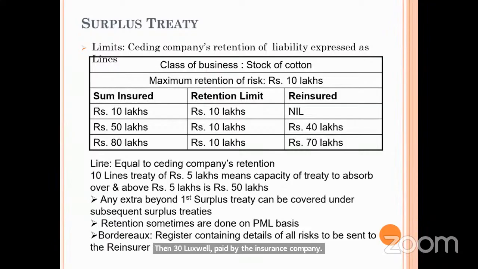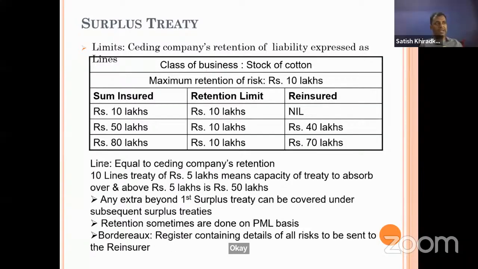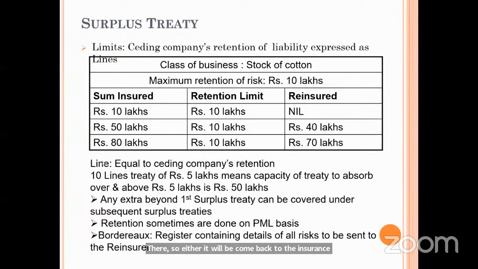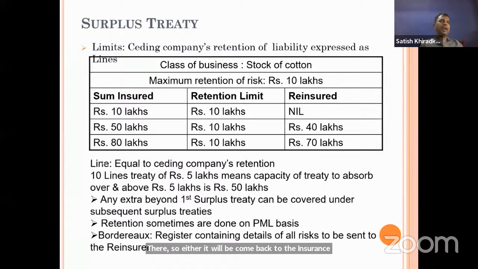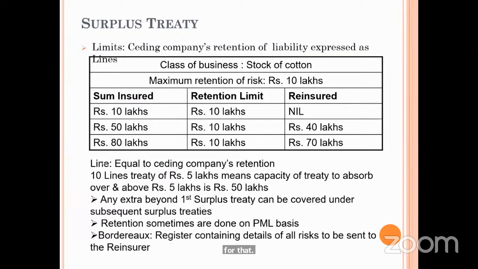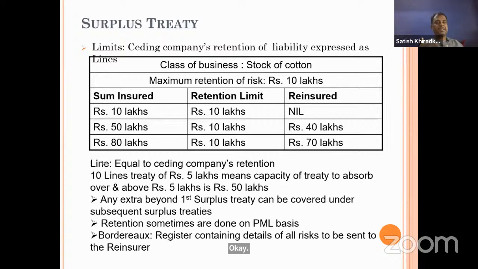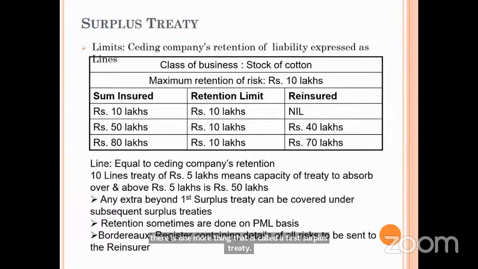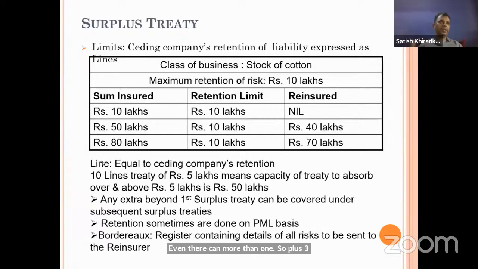So either the insurance company can bear it, or the insurance company can arrange a facultative reinsurance for that. That is one chance. Otherwise, there is one more thing called a first surplus treaty. There can be more than one surplus treaty: a first surplus treaty, second surplus treaty, third surplus treaty. So it can go to the next layer. When it goes to another surplus treaty, it is called a layer. I hope this is clear now.